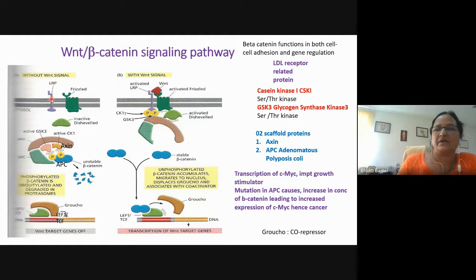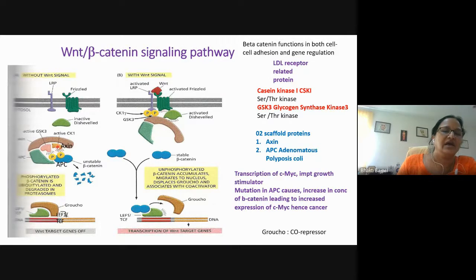So this is the LRP receptor and this is the Frizzled protein. It is a multi-pass protein, and another protein is there which is called Dishevelled. Now if the ligand is not bound, Dishevelled remains in the inactive form in the cytoplasm. And then the beta catenin is held in a large degradation complex by two adapter proteins, that is Axin and the APC. And this Axin and APC, along with the two kinases,